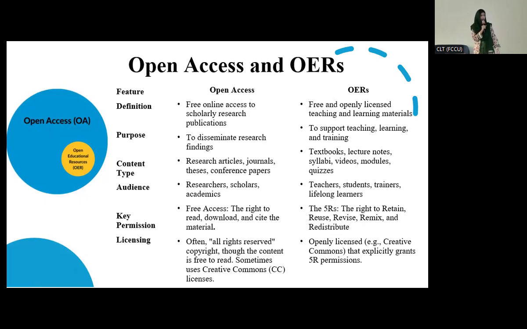If we talk about licenses, in open access, all rights are reserved under the publisher's name or the author's name, right? But if we talk about OER, the open licenses are most of the time Creative Commons licenses. We will talk about all the Creative Commons licenses one by one. It will be really helpful for you for future reference to use OER sources. And they explicitly grant the 5 R permissions. Creative Commons licenses give you the privilege to use the 5 R permissions.